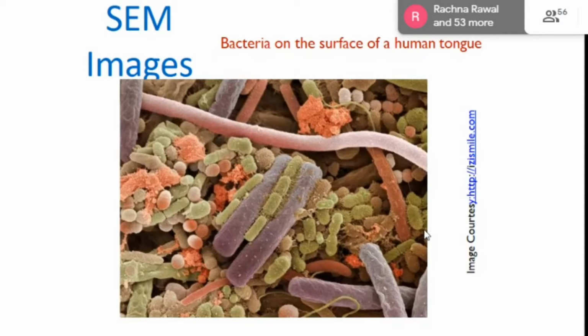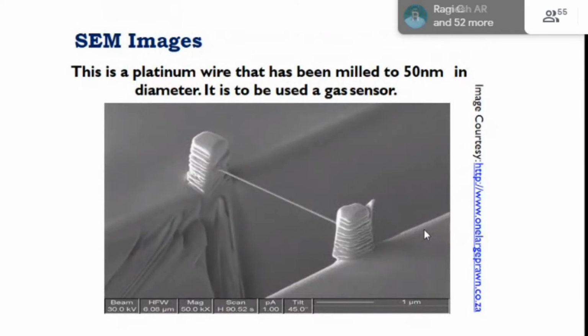The 10 nanometer resolution power we have already known. So shape, the size, and the structure. One more, there is a SEM image of a platinum wire with a diameter of 50 nanometer that can be used for gas sensing application. We have commonly used this. So up to 50 nanometer, the diameter we have predicted from the SEM image.